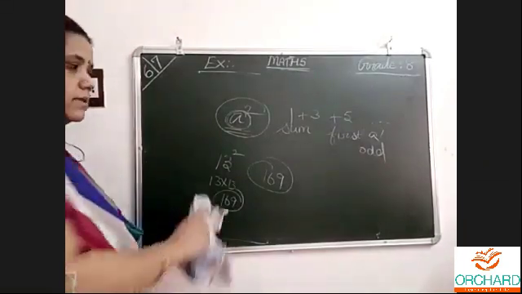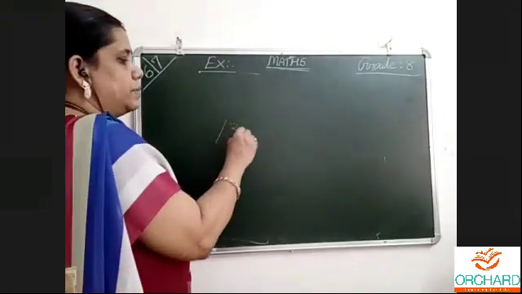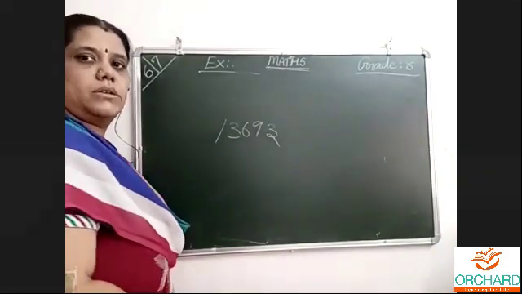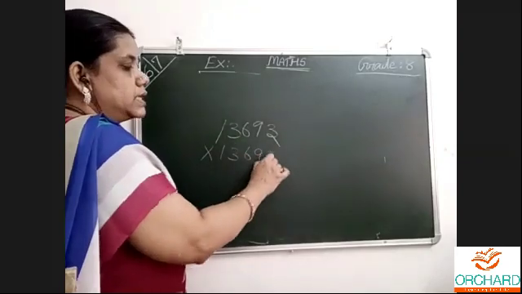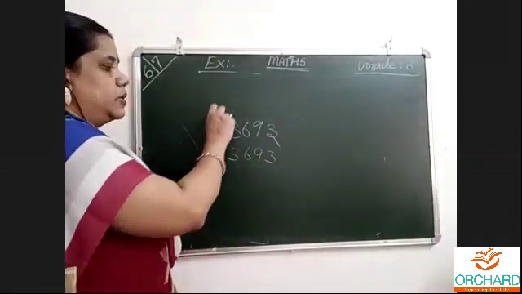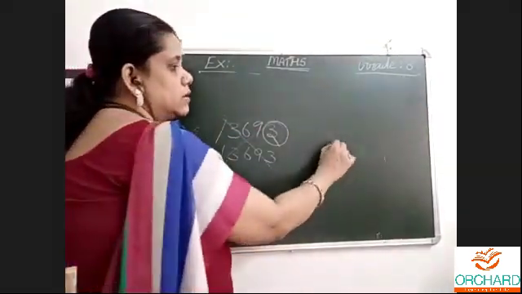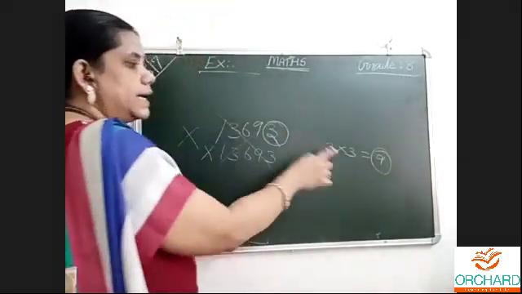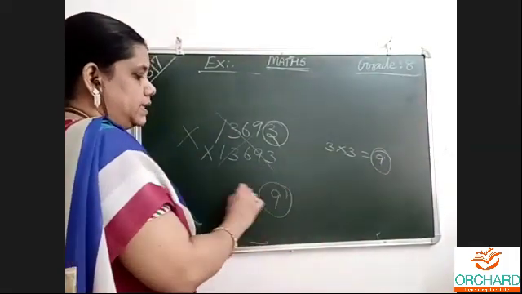Then the ones place: without multiplying, we have to decide. For example, 13 squared. Without multiplying, to find out the ones place digit, instead of multiplying 13 two times like this, I want the ones place digit alone. What to do is not follow this process. Just take the 3 outside. 3 3s are 9. So on multiplying, the unit place of the digit is 9.